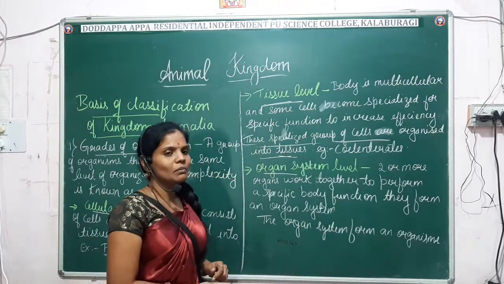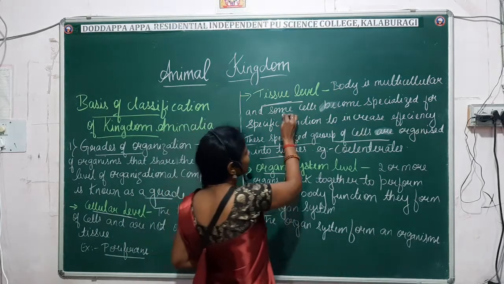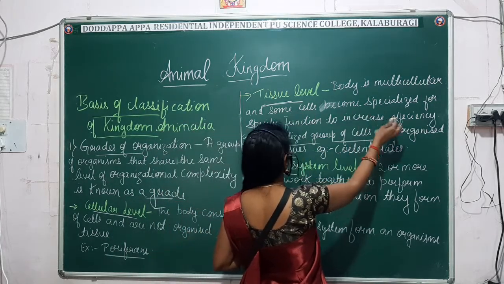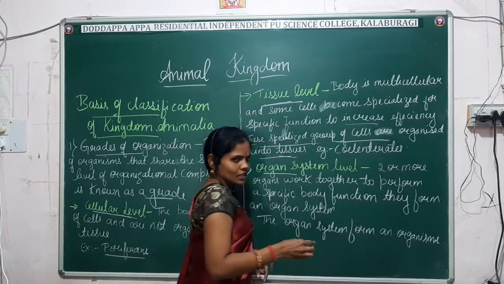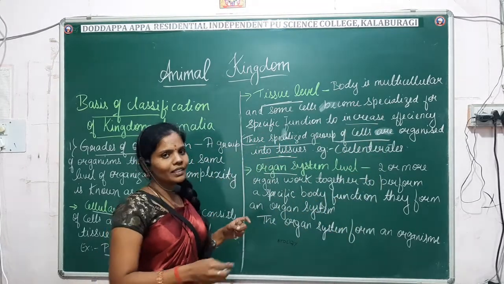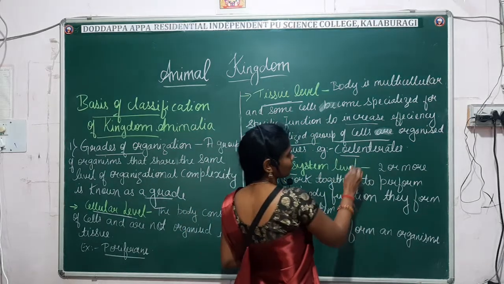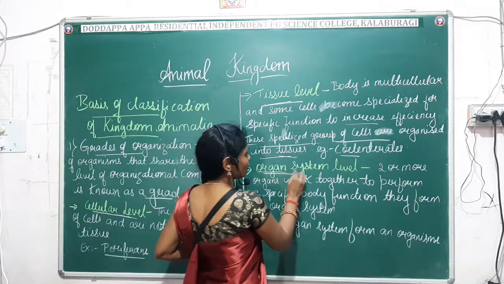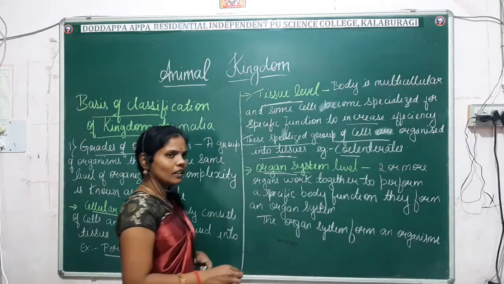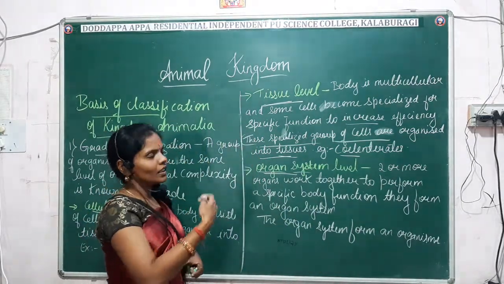Generally it is seen in the multicellular animals, and here the cells have become specialized for a specific function and to increase the efficiency. Right? So an example is the coelacanths. Next comes the organ system level of organization. So again here it is slightly higher than the tissue level.